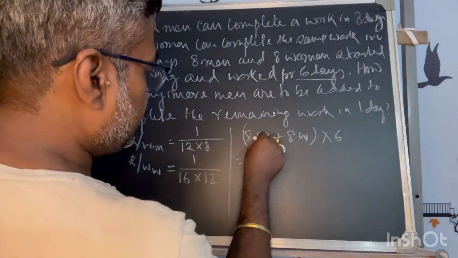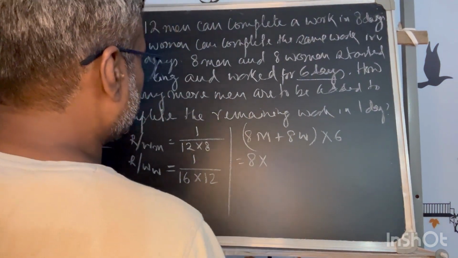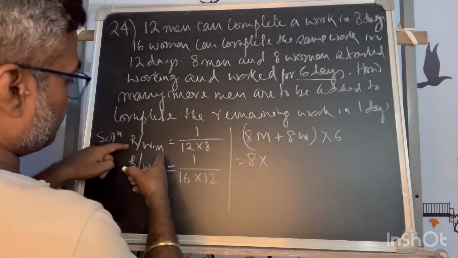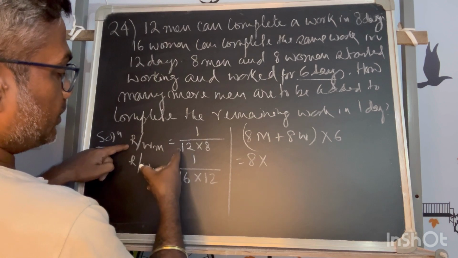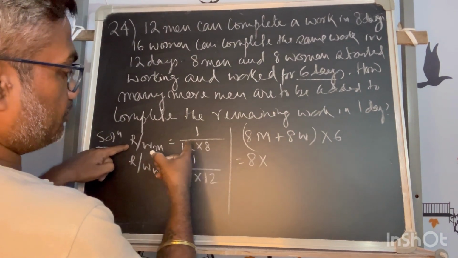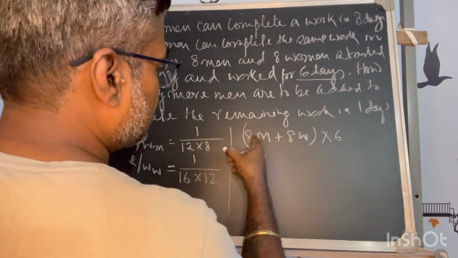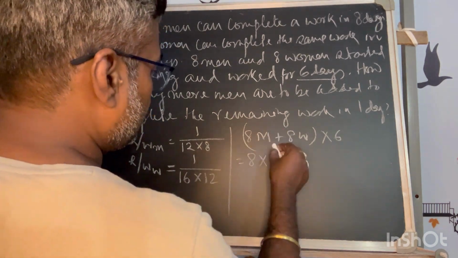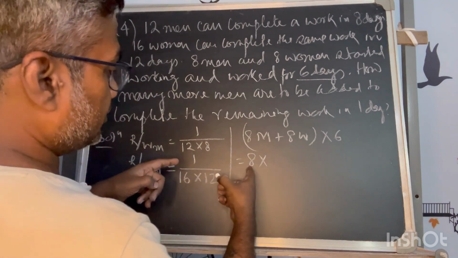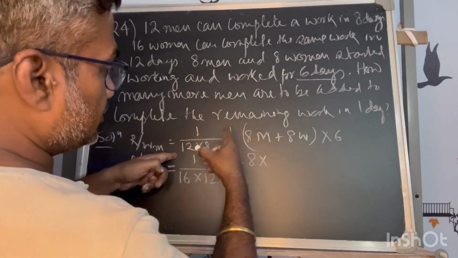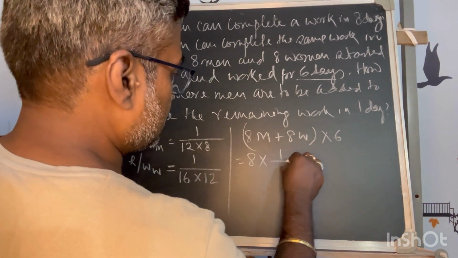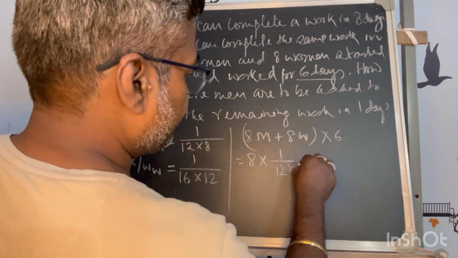So for 8 men, the work per day per man is 1 by 96, and multiplying with 8 gives what 8 men do in 1 day: 1 by 12 into 8.